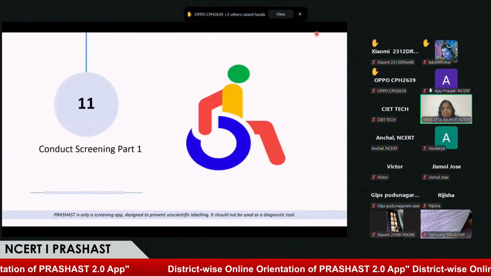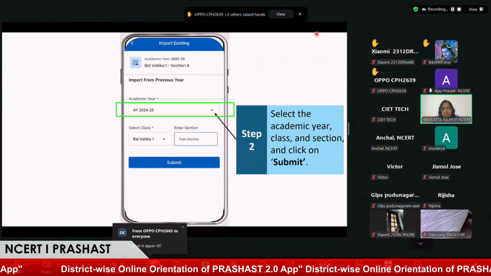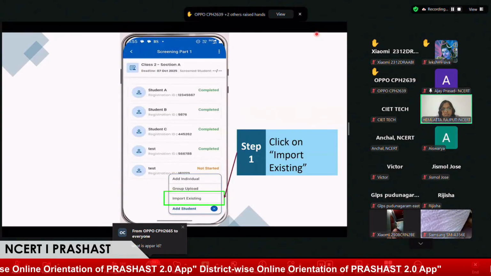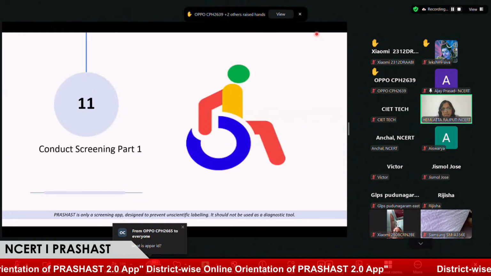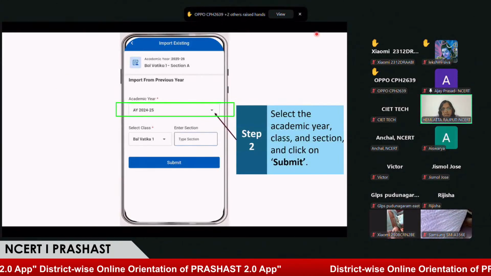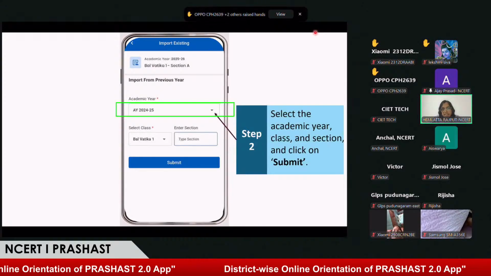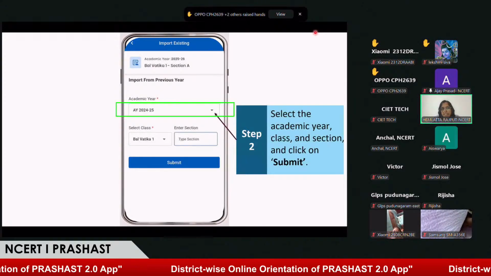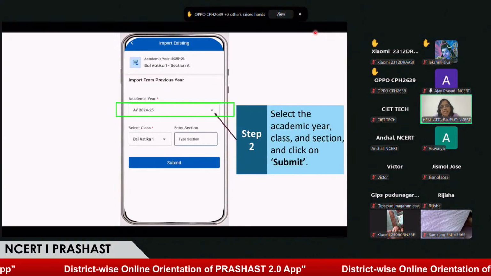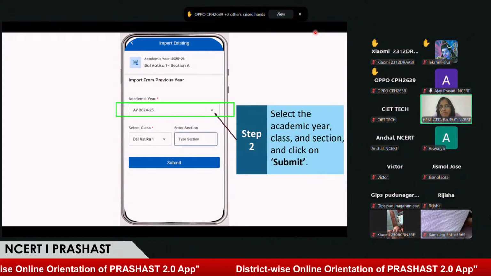You select that previous academic year, and then you can add this data here. Select the class and section, and you can submit, so that you will get the data from the previous year if your school has screened students in the PRASHAST application. So you can import from the previous year.